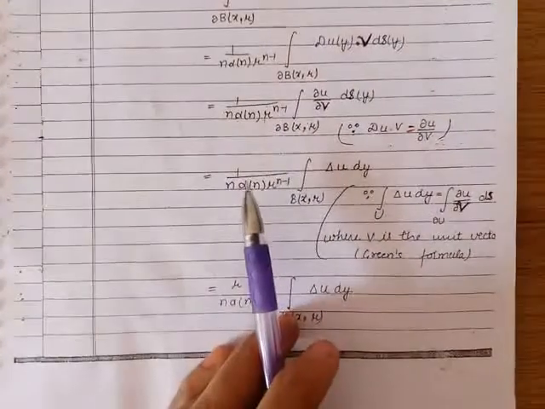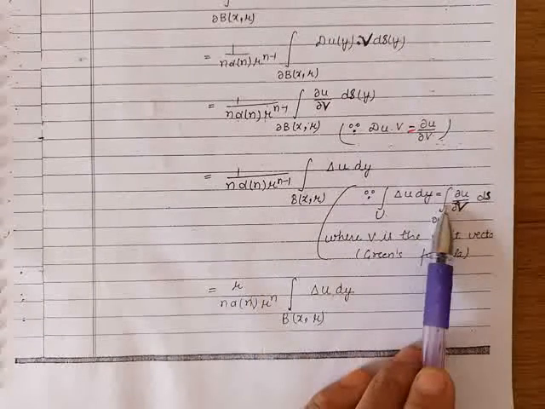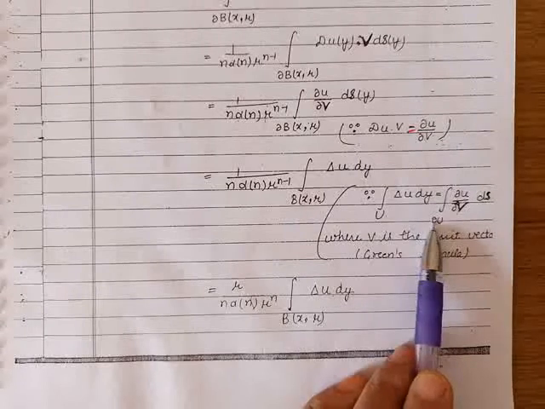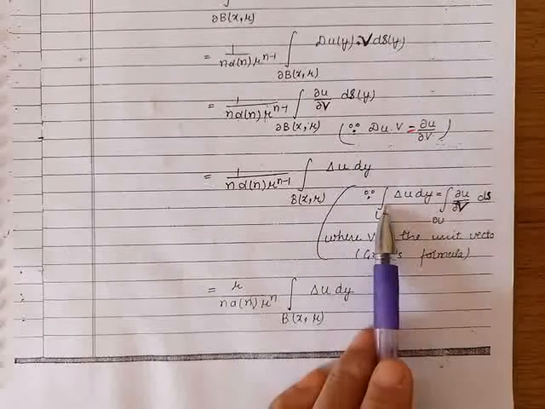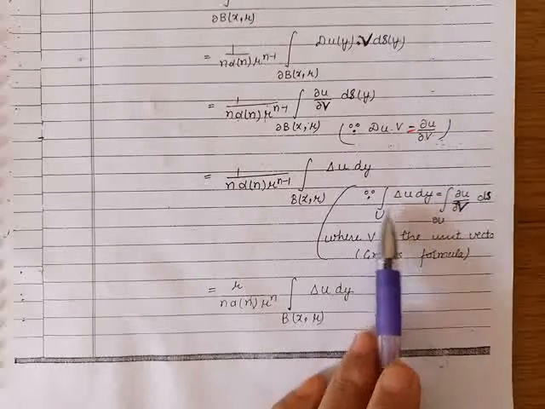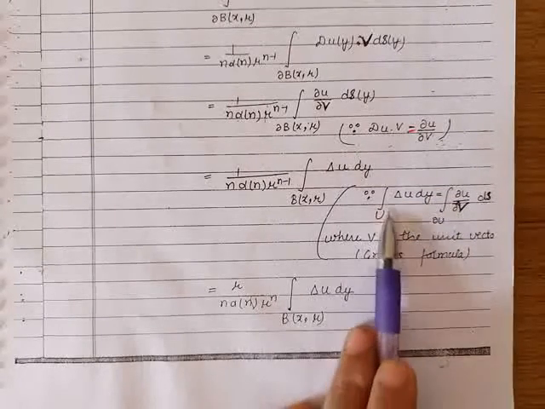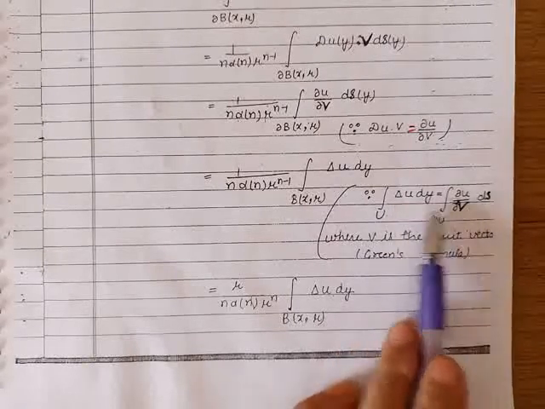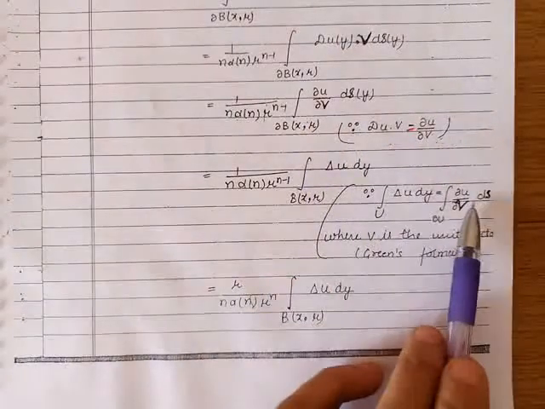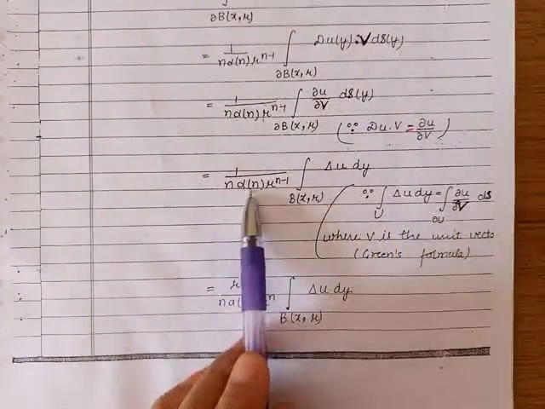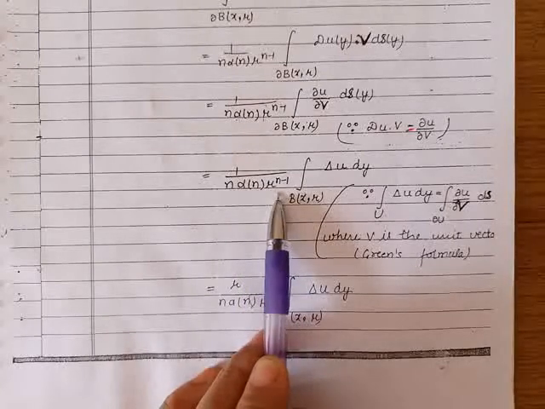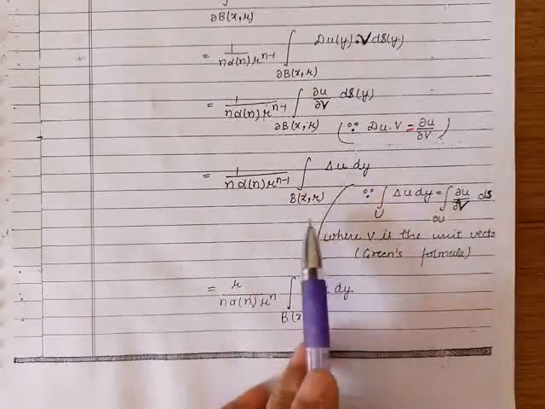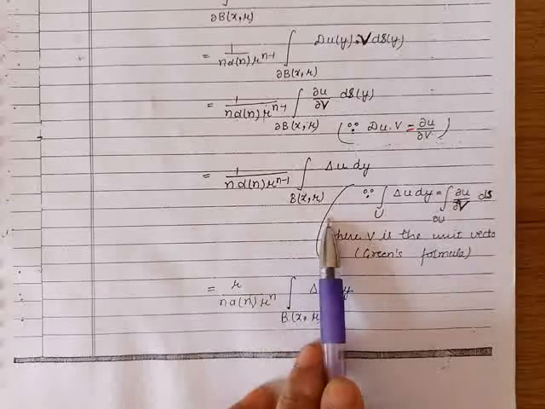According to Green's formula, the integral of del u by del nu over the boundary of U is given by the integral of Laplacian of u over U. Here U is the ball with center x, radius r. So using this formula, this will become 1 upon n alpha n r to the power n minus 1 into the integral of Laplacian of u over the ball with center x, radius r.